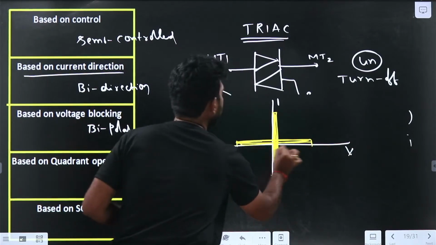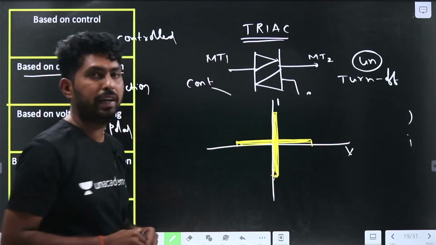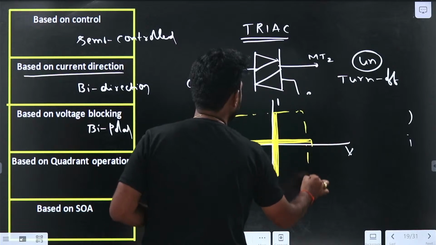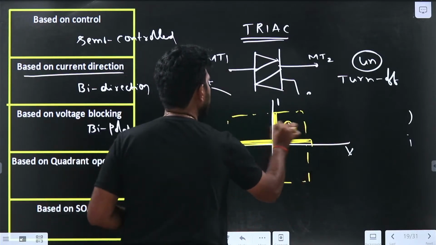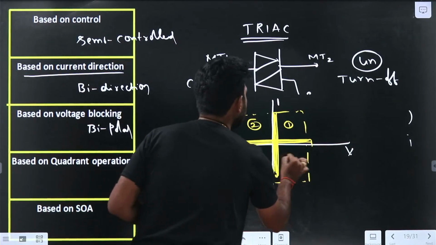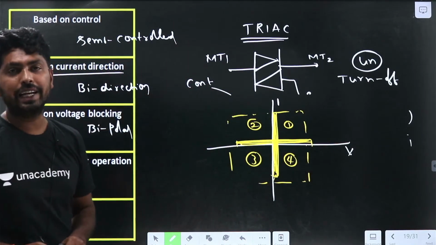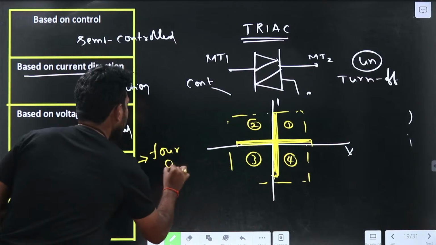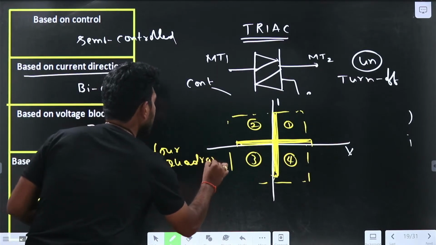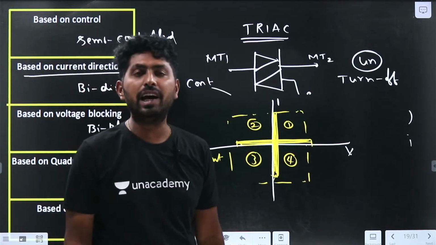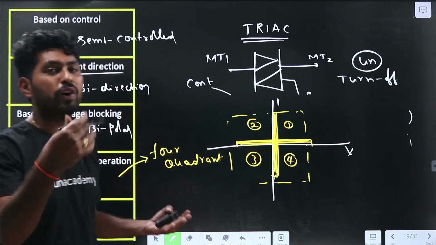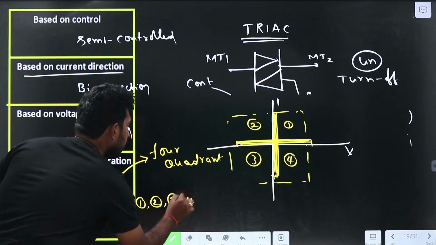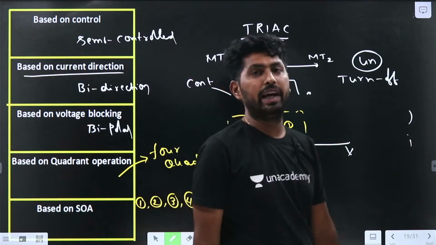If you observe, the safe operating area exists in all 4 quadrants: 1, 2, 3 and 4. So the TRIAC is called a 4 quadrant switch. Based on safe operating area, it operates in all quadrants 1, 2, 3, 4. So this is about the TRIAC.